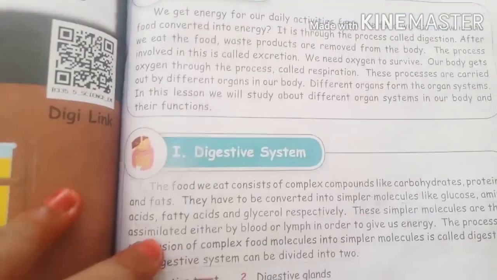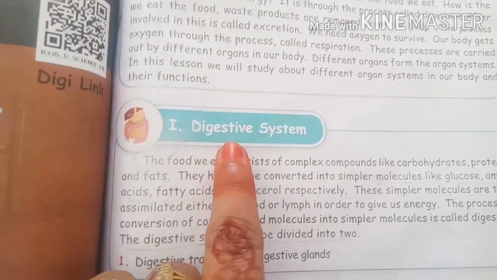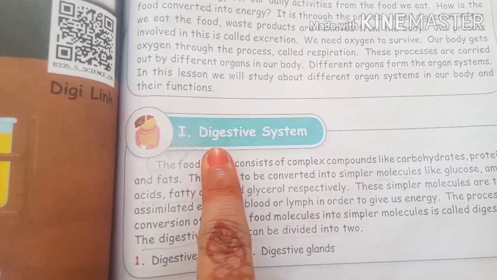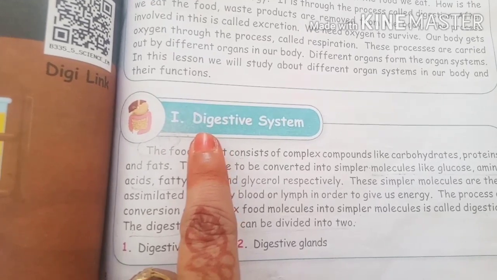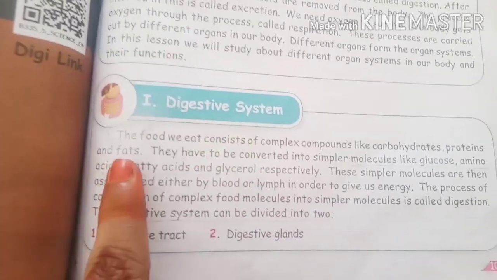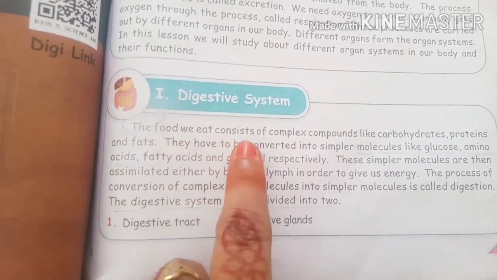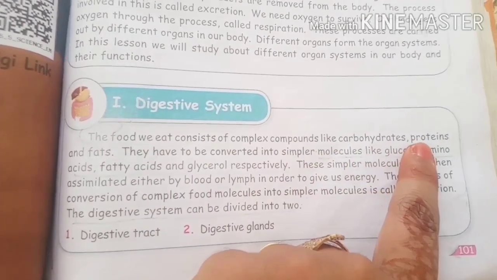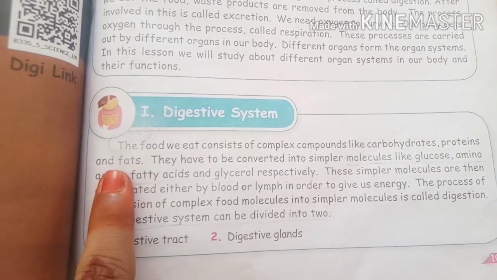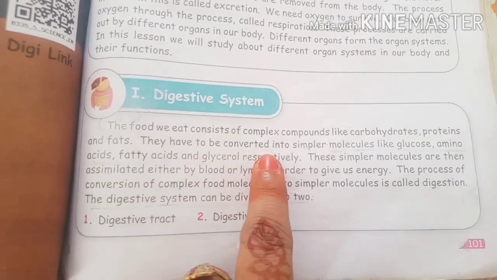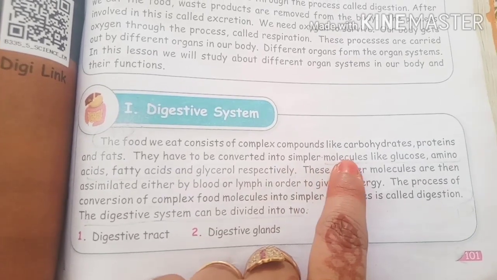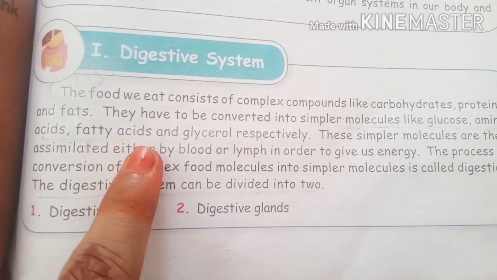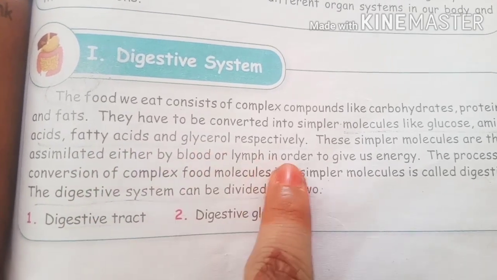Okay children, let us see the first organ system, that is digestive system. What is the first organ system we are going to see? Yes, digestive system. The food we get consists of complex compounds like carbohydrates, proteins and fats. They have to be converted into simpler molecules like glucose, amino acids, fatty acids and glycerol respectively.